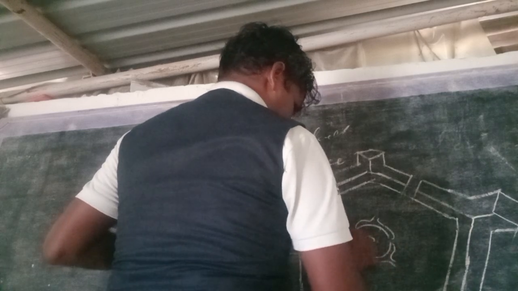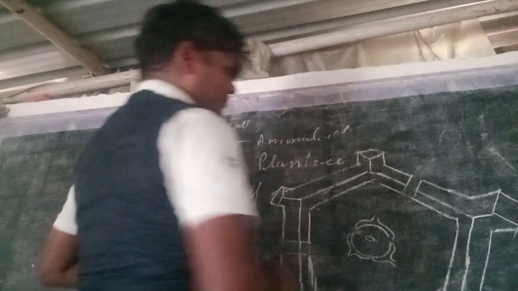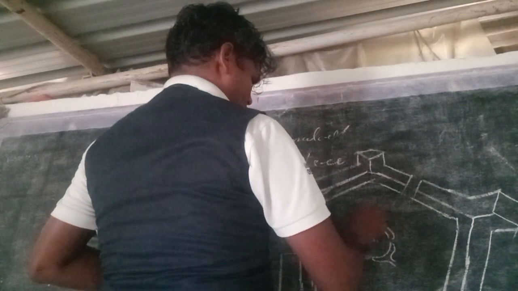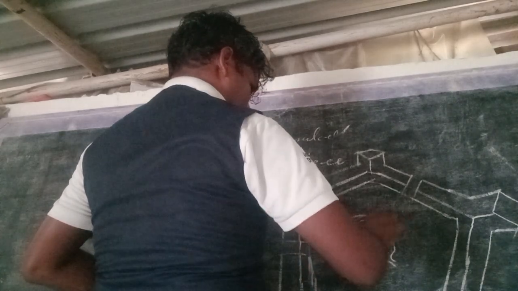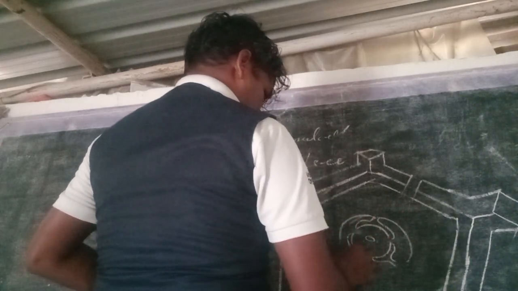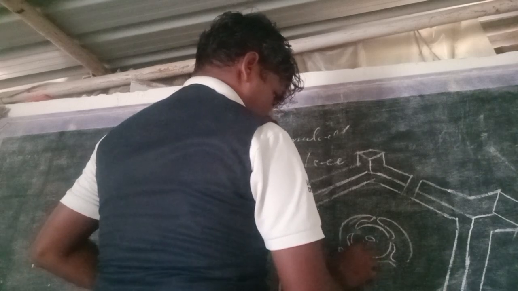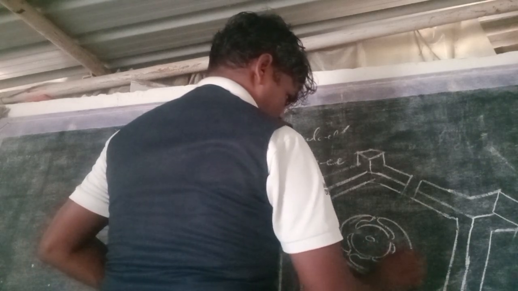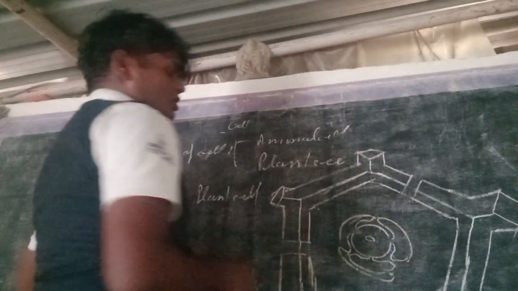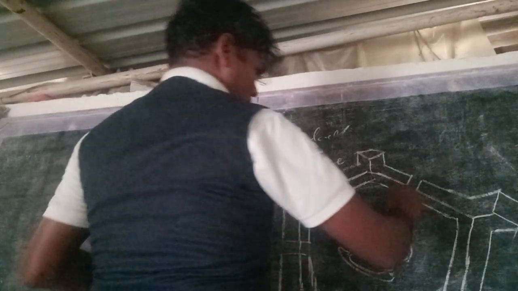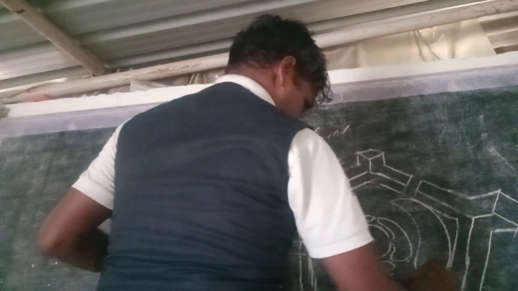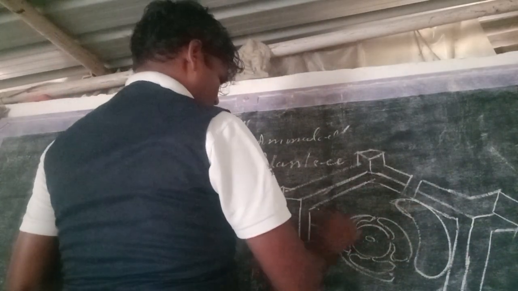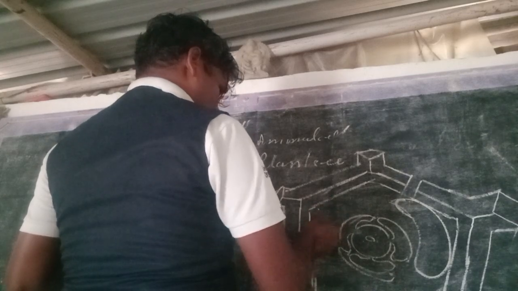So this is the nucleus, and if we take the plant cell, here is the largest vacuole and some Golgi body is given here.